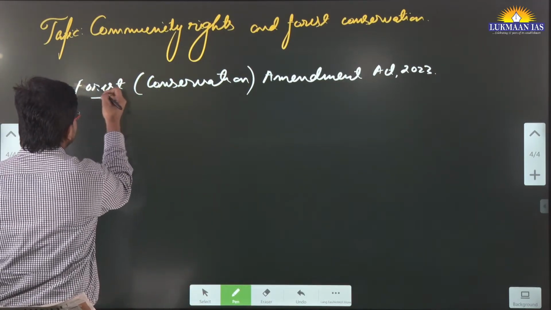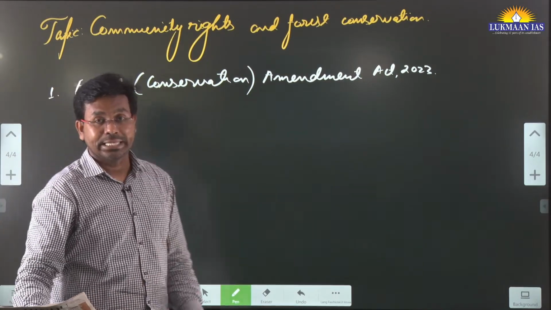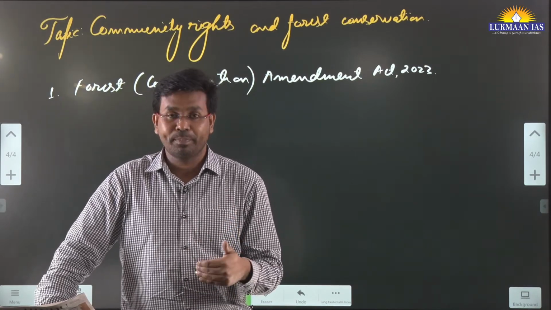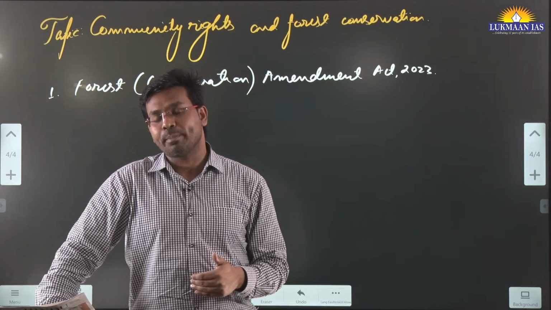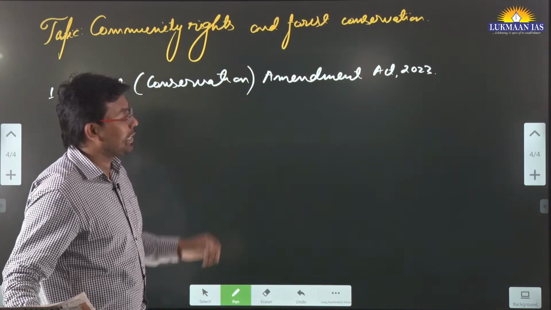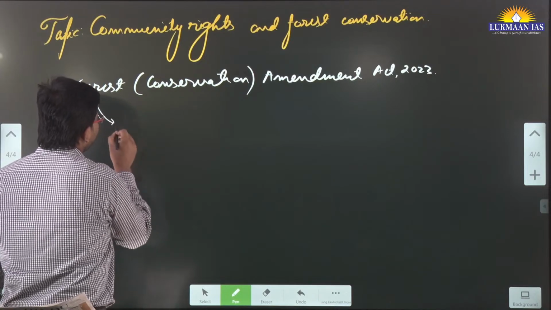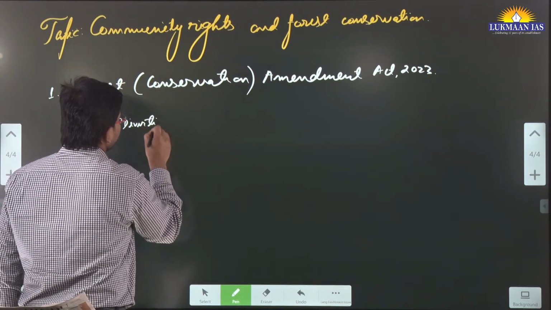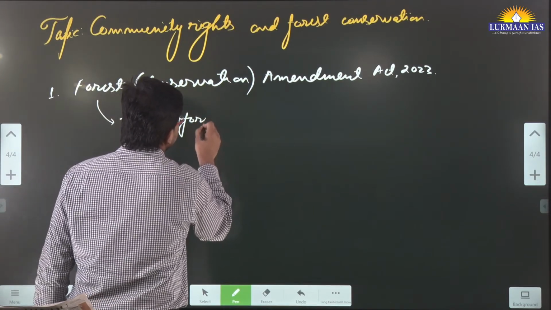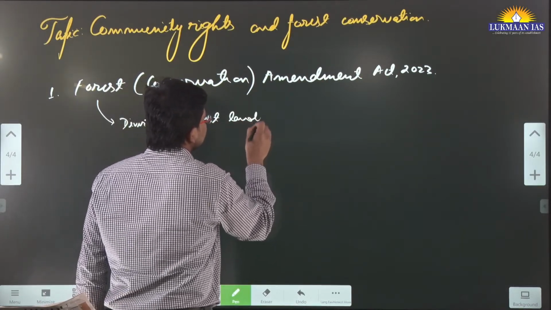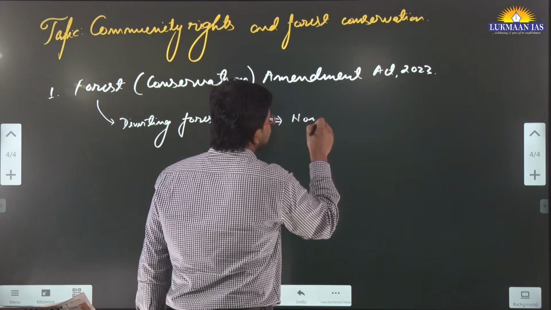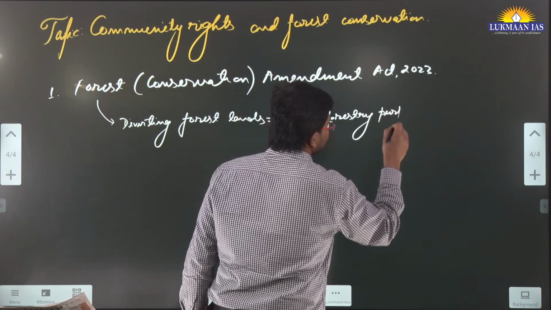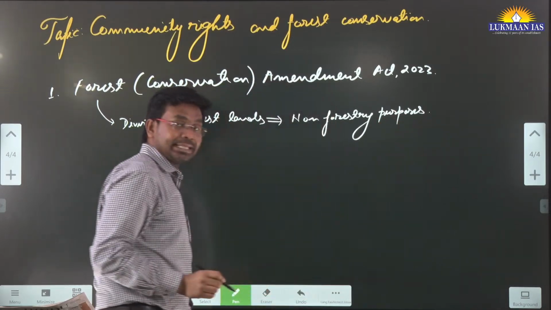So the author says that this particular act has been passed by the parliament with least discussion on this topic. And this amendment act has a potential of diverting forest lands for non-forestry purposes. So this is what is said in this article.